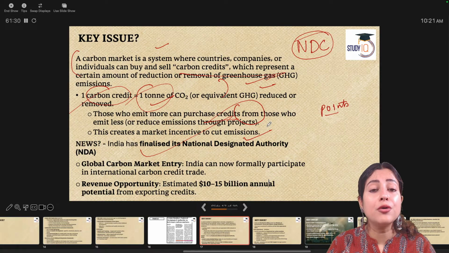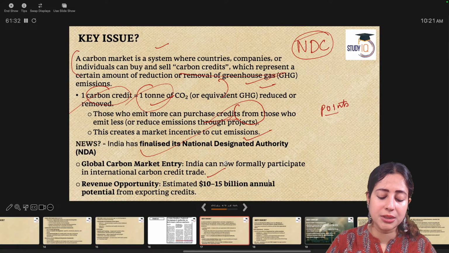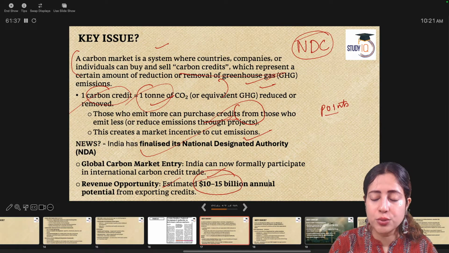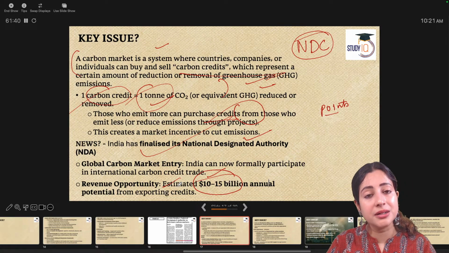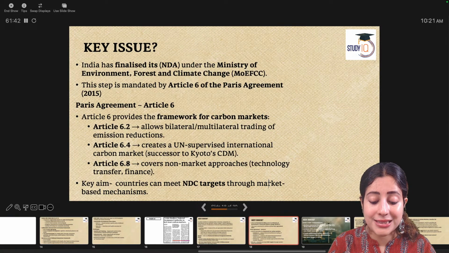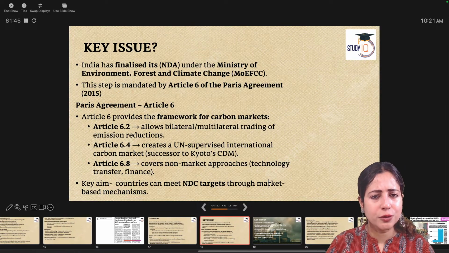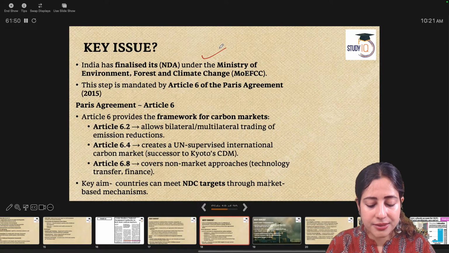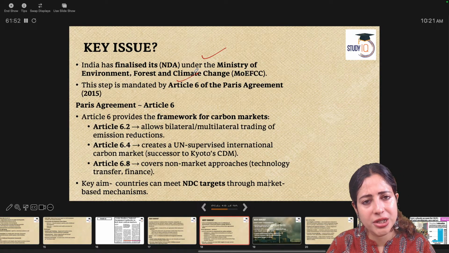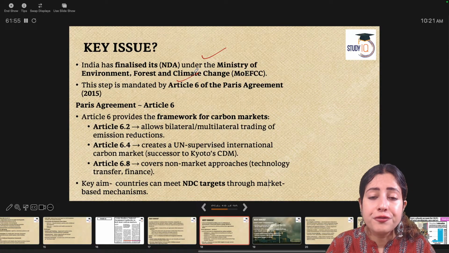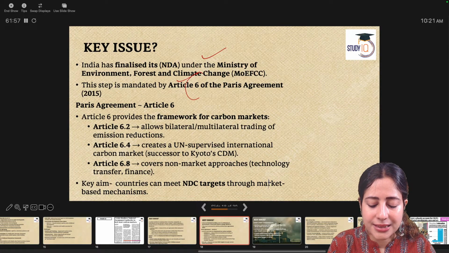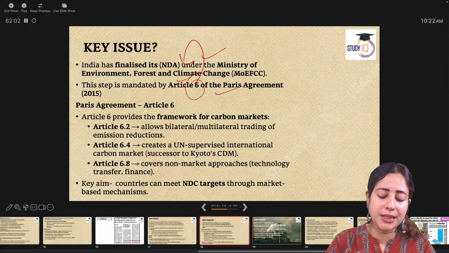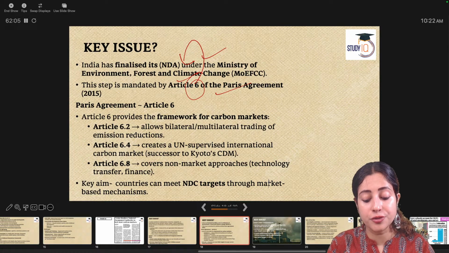Under this, India will now formally participate in the international carbon credit trading system, because for India it is an opportunity to earn 10 to 15 million additional dollars annually by selling and exporting carbon credits. It's a good thing. India today, when it finalizes this NDA under the Ministry of Environment, Forest and Climate Change, has respected and followed Article 6 under the Paris Agreement 2015, which had allowed for creation of the carbon trading market. So what is this Article 6 of the Paris Agreement?